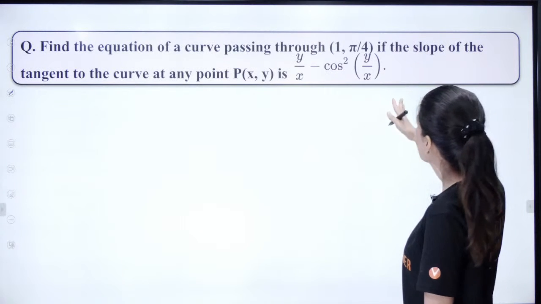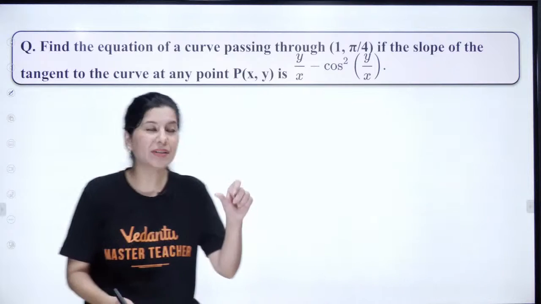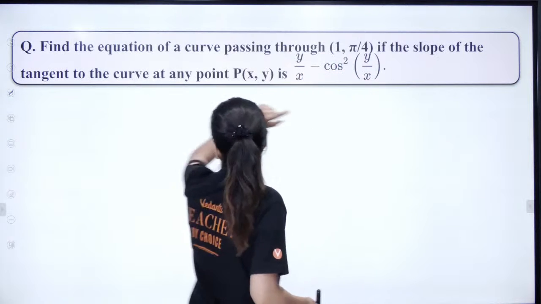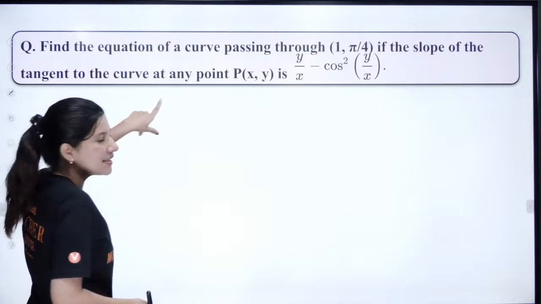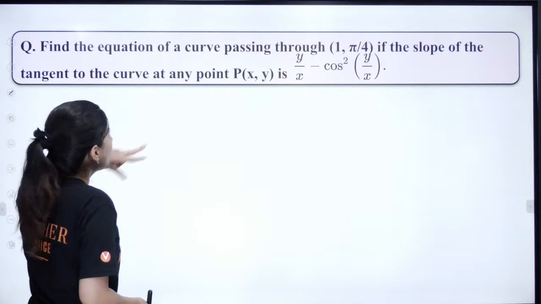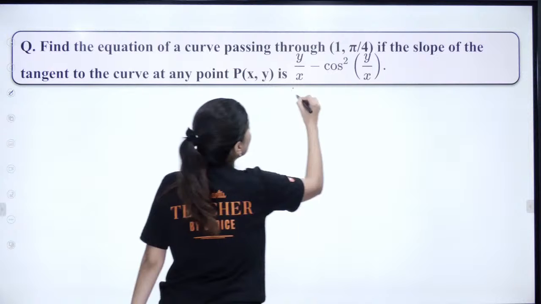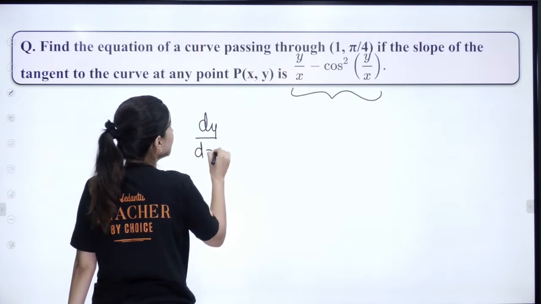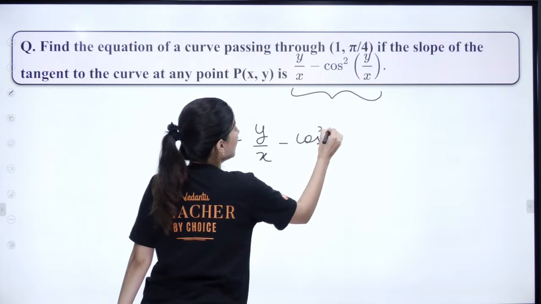Alright. So now we have this. Now understand, this is a little bit different. Find the equation of the curve passing through this point, if the slope of the tangent to the curve at any point, I guess this is deleted from the syllabus. Anyway, the point is, the slope of the tangent to the curve is this. That means what they are saying is dy by dx is y by x minus cos square y by x.